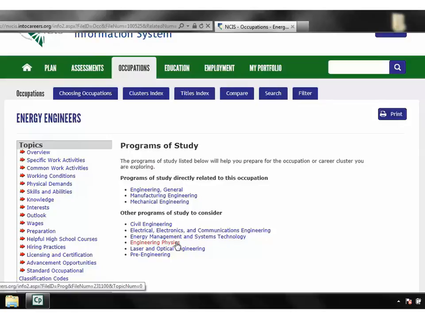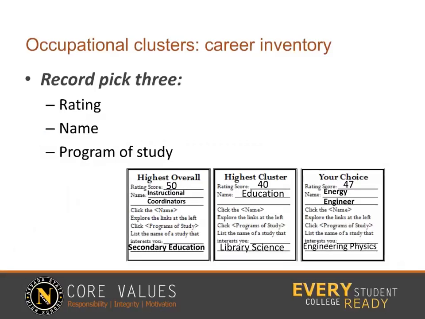Click to the next slide when you are ready. Just now we recorded our top 3 occupations, their rankings, and a program of study for each. An example is shown here. At this time, the career inventory activity should be complete. If you're finding that you are missing a section, feel free to watch any of the videos again to be able to finish the activity. Click to the next slide when you are ready.